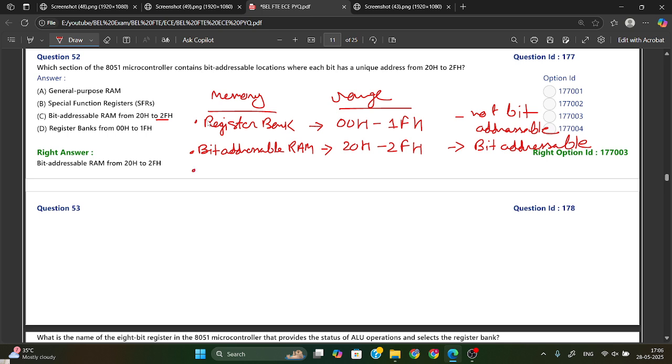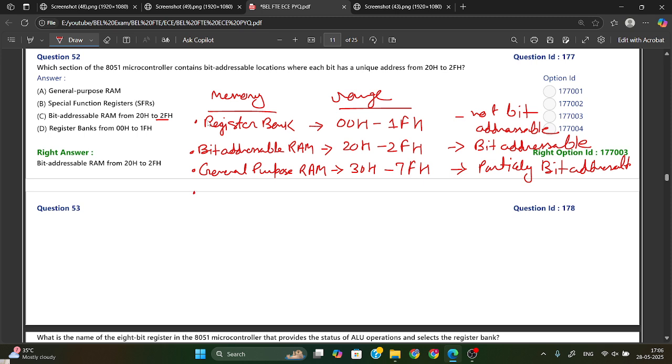Now the next one is general purpose RAM. If you see the range for general purpose RAM, it will be 30H to 7FH. Okay, so it is partially bit addressable.